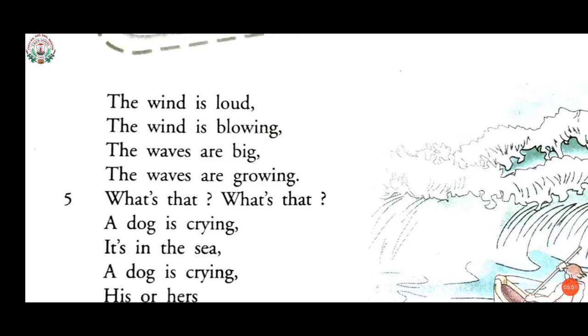The waves are big because of the speed of the winds, the waves are getting bigger and bigger. The waves are growing on the sea. As the speed of wind increases, the waves increase their heights.